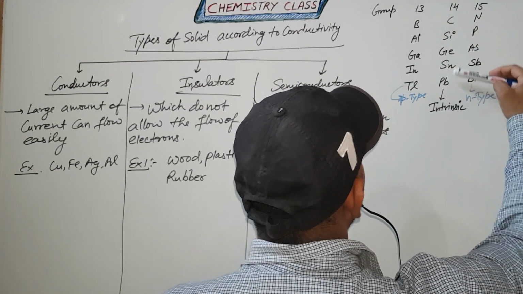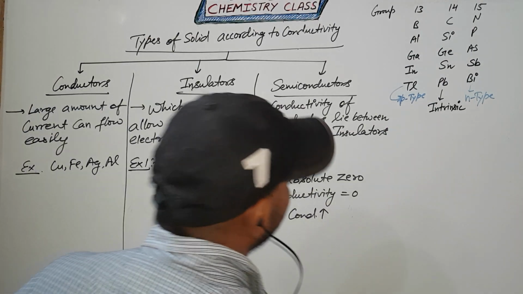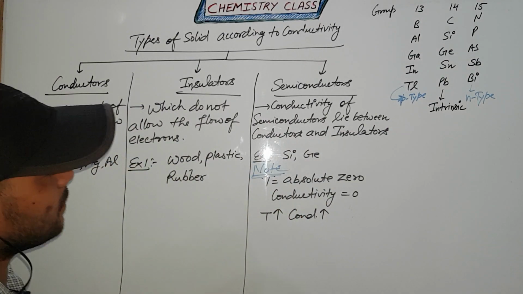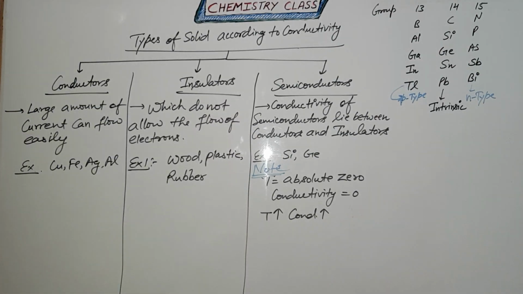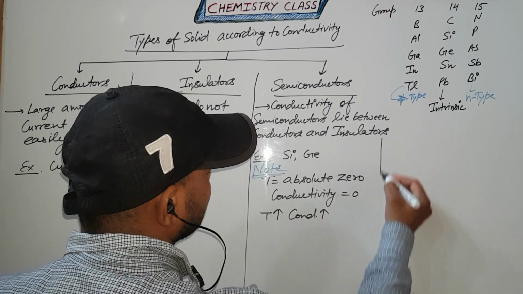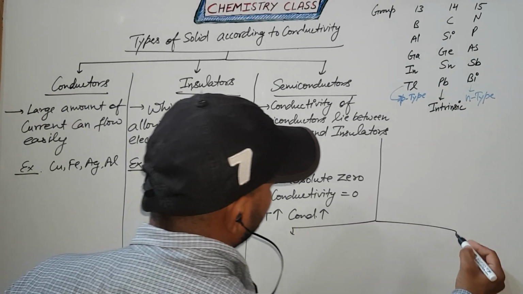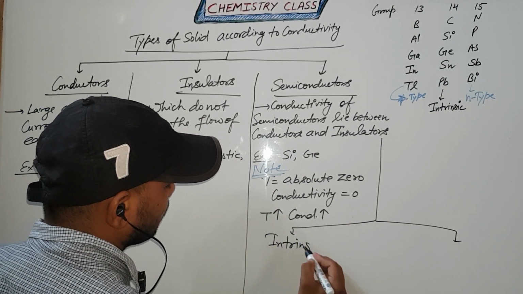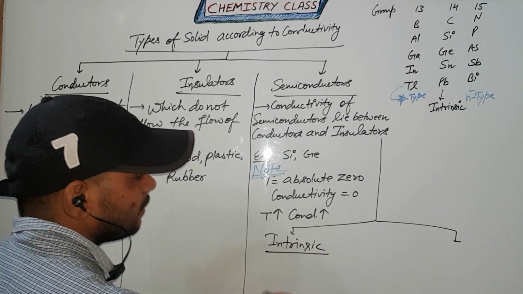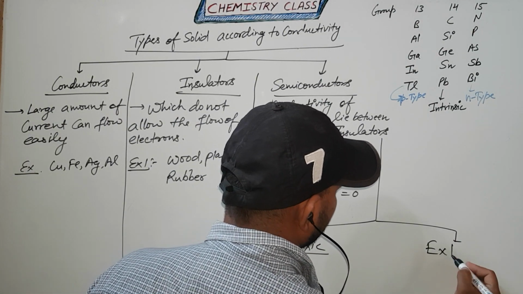Semiconductors are also divided into two categories. One is intrinsic and the other one is extrinsic.